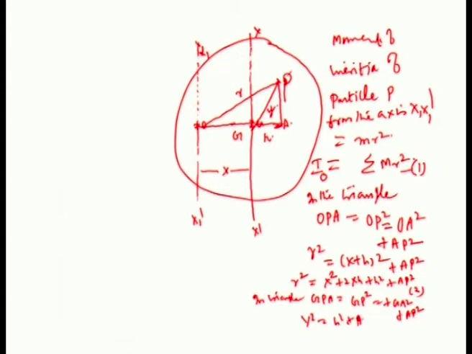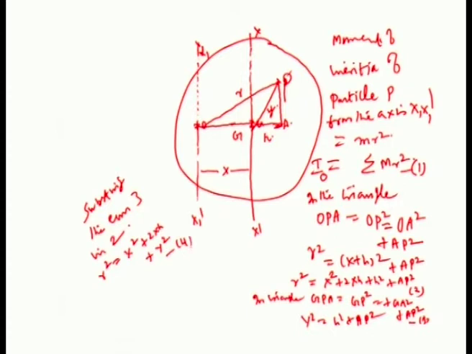This is equation 3. Substituting equation 3 in equation 2, we get r squared is equal to x squared plus 2xh plus y squared. So this is equation 4.